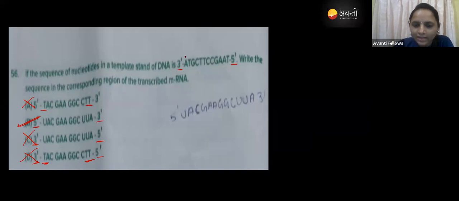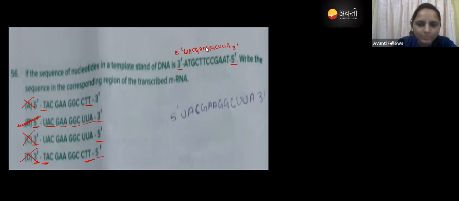So in the RNA, this is the 5' end and this is the 3' end. For A, it codes U in the RNA. For T, it is A. For G, it is C, and for C, it is G. Then T gives A, C gives G, and so on, and A gives U, U, and T gives A. In which option can we see all this? UAC, GAA, GGC, and UUA, in the 5' to 3' direction. Yes, option B is the correct answer.